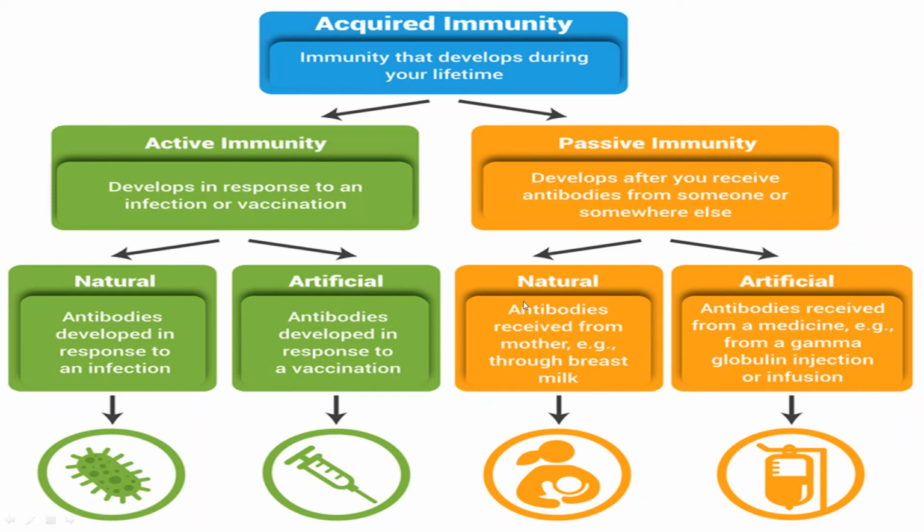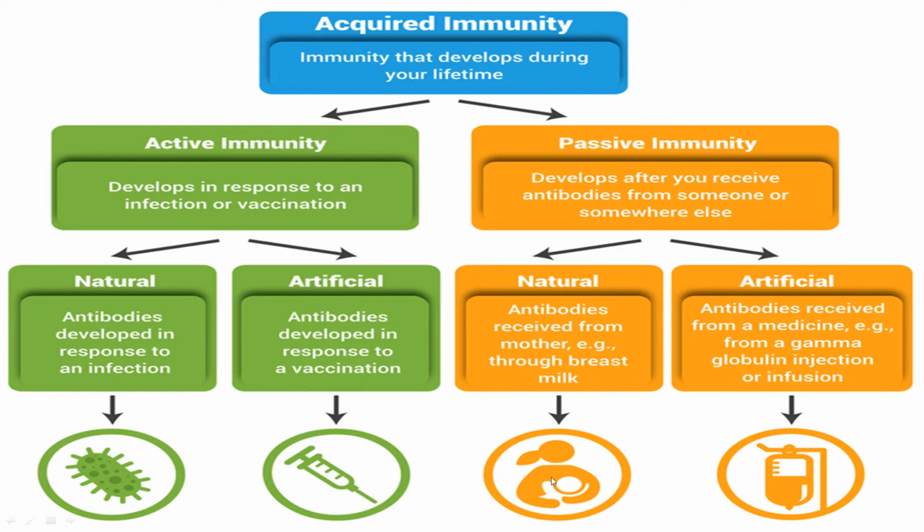So coming to natural immunity, we are getting antibodies from someone, that is from our mother. At the time of birth, antibodies are received from the mother through breast milk feeding. At first, the breast milk is fed to the newborn babies.